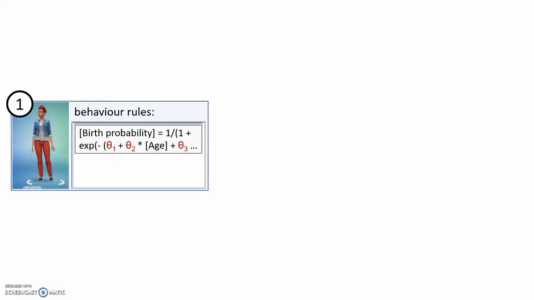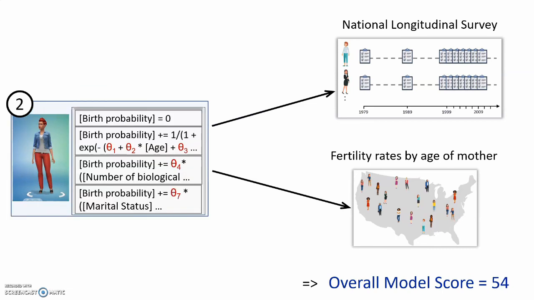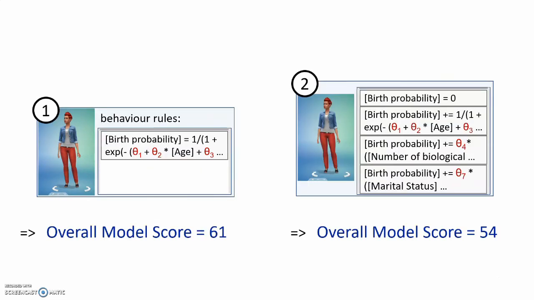So, what we do is run the existing simulations with this behavior rule and see how accurate the simulations are, i.e. how well the simulations match reality. From both models combined, we here got an accuracy score of 61. Next, we run the same simulations, this time however with the new birth probability rule instead of the old one. And we can then see how accurate the simulations are with this new rule. In this case, the first rule got a higher overall model score, which means it created more accurate simulations. We can therefore call it the winner. There's little point in using the other rule as it doesn't perform as well.